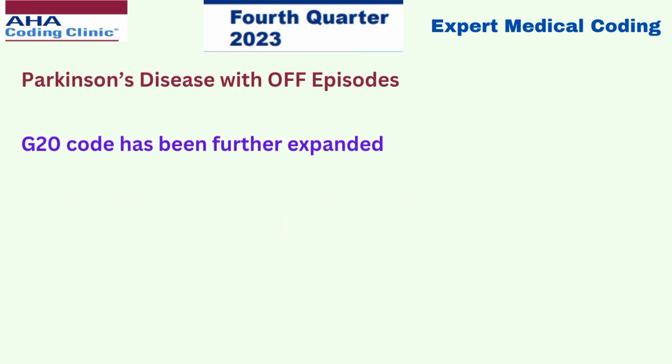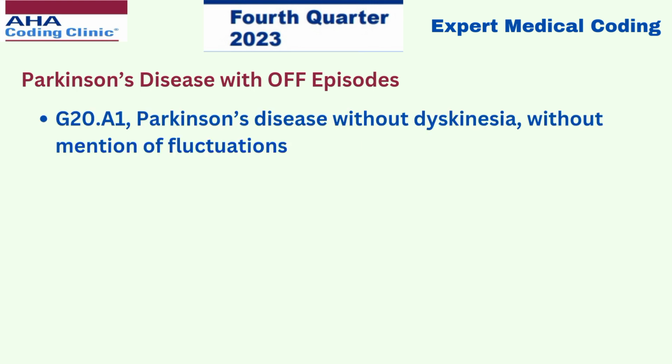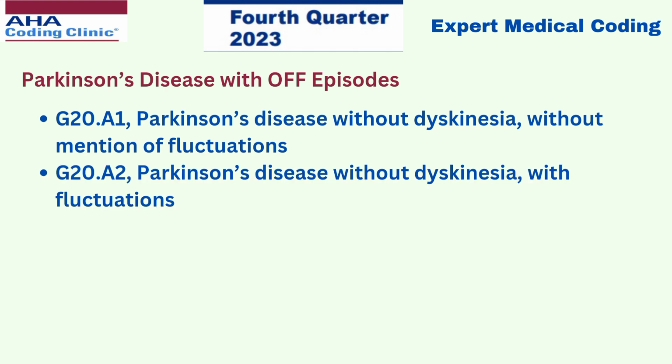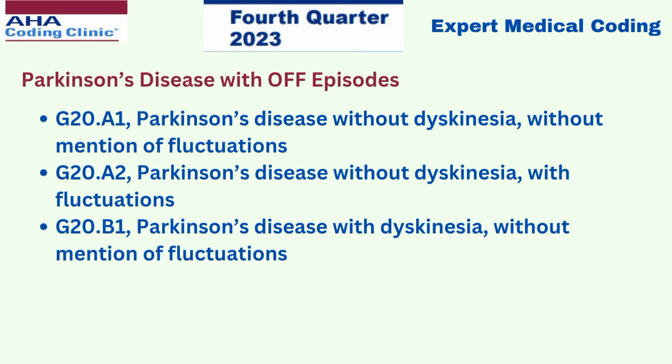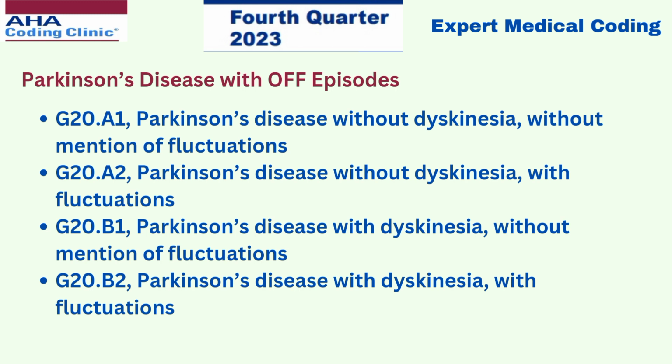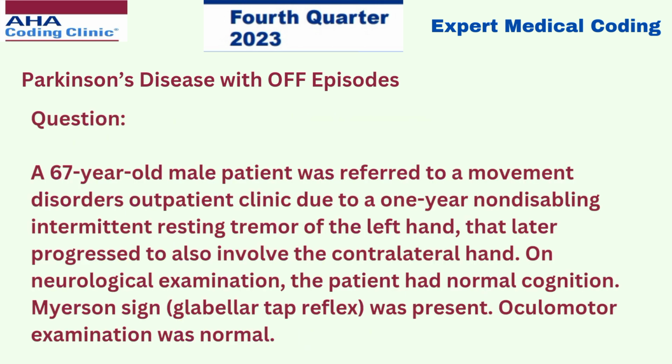So the update here is the G20 code has been further expanded with 5 codes, and they are G20.A1, Parkinson's disease without dyskinesia without mention of fluctuations; G20.A2, Parkinson's disease without dyskinesia with fluctuations; G20.B1, Parkinson's disease with dyskinesia without mention of fluctuations; G20.B2, Parkinson's disease with dyskinesia with fluctuations; and G20.C, Parkinsonism unspecified. Let's go to the scenario.